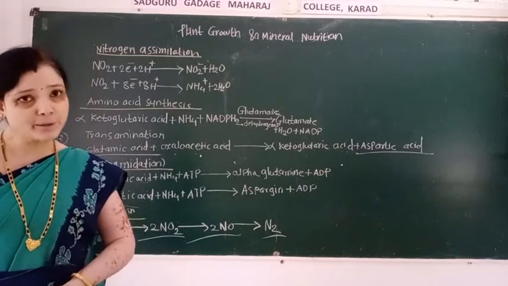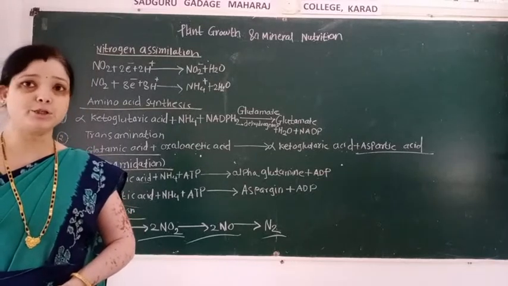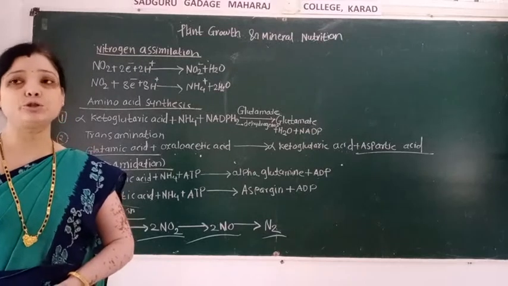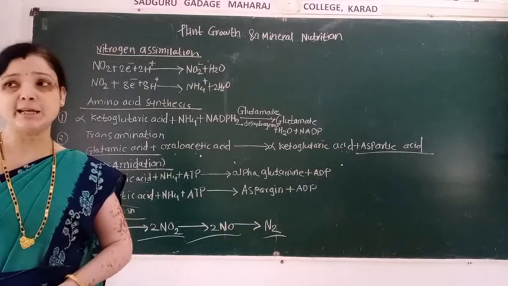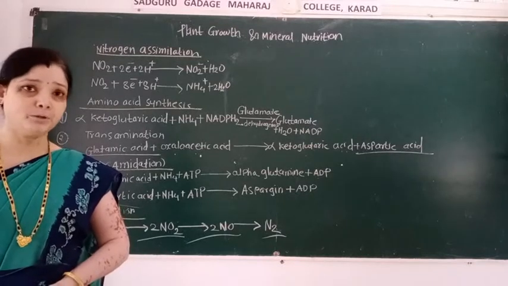What is ammonification? Decomposition of organic nitrogen into ammonia. This process is known as ammonification.